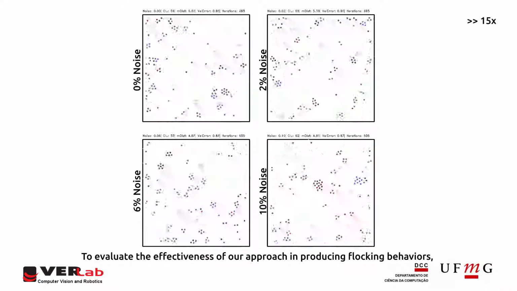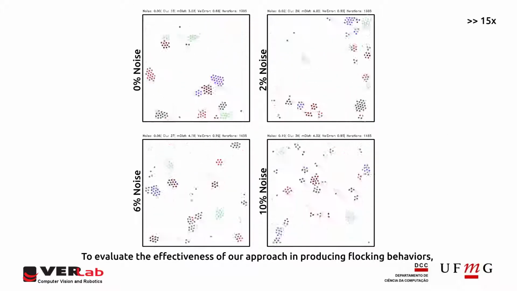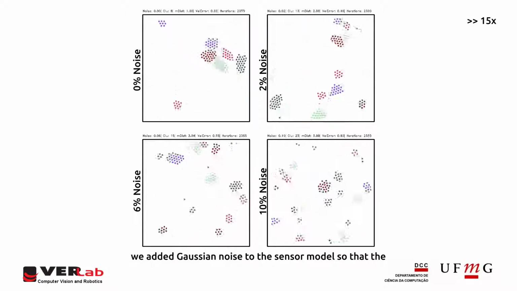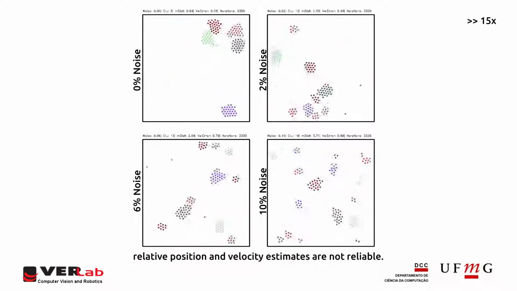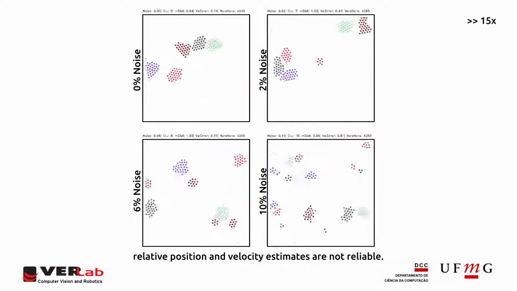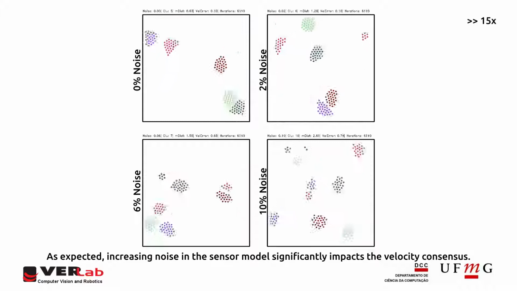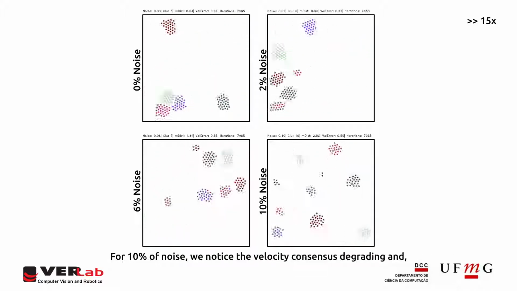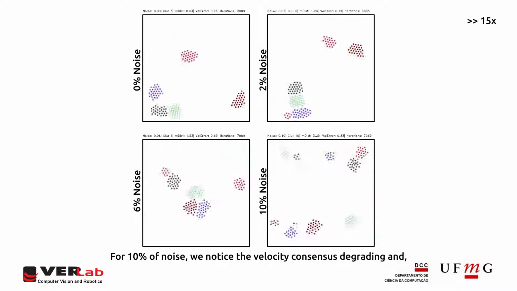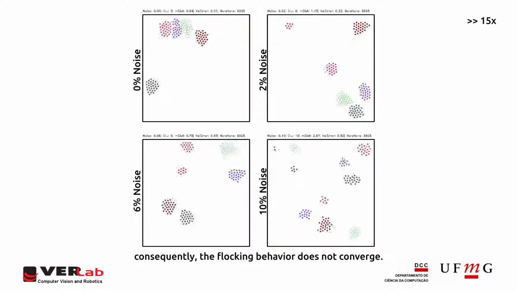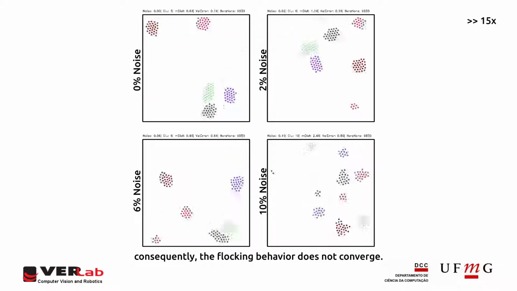To evaluate the effectiveness of our approach in producing flocking behaviors, we added Gaussian noise to the sensor model so that the relative position and velocity estimates are not reliable. As expected, increasing noise in the sensor model significantly impacts the velocity consensus. For 10% of noise, we notice the velocity consensus degrading and, consequently, the flocking behavior does not converge.